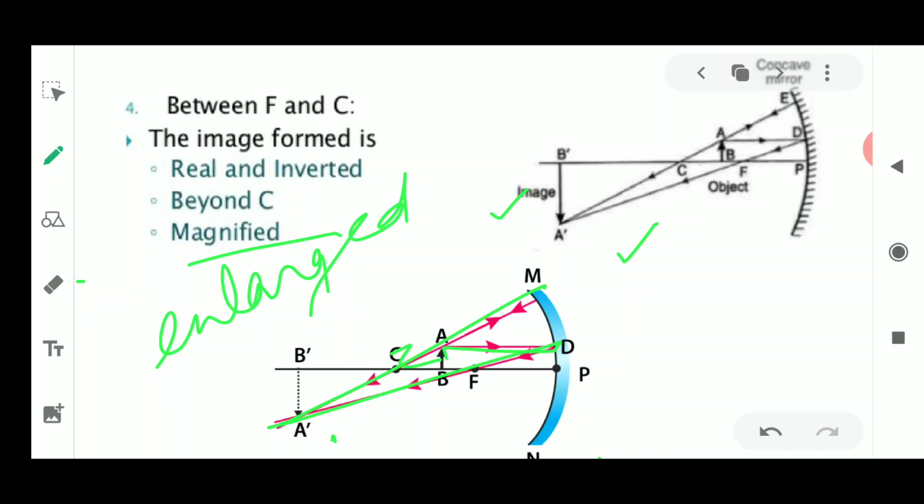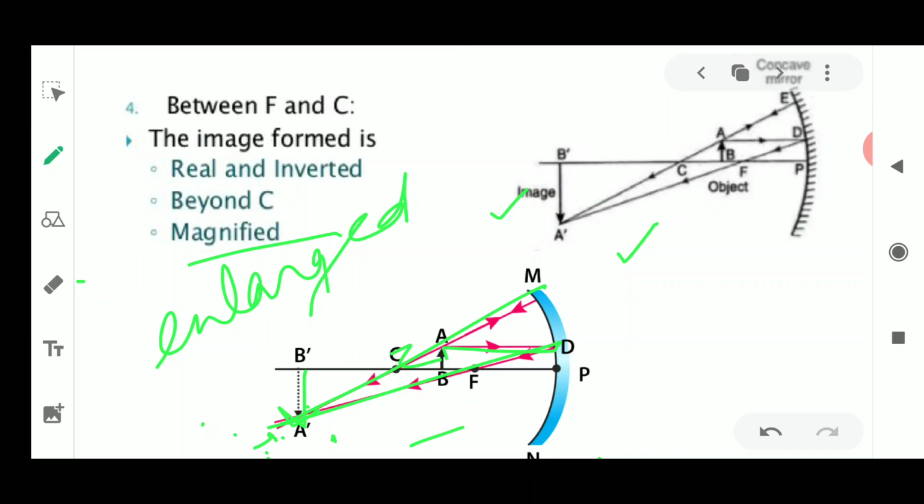Again the same position: the place where the rays meet will be the head part of the image. That is why it is always real, as it is obtained on the same side, but it is inverted because it is obtained just below the principal axis. That is why it is inverted. So this is how the inverted image is obtained.